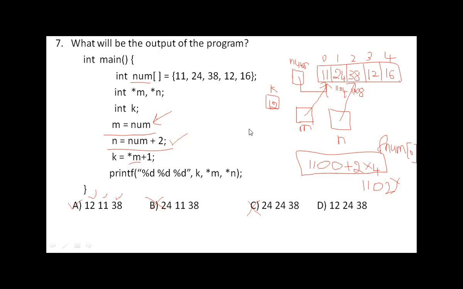Clear? Okay. So if you go with the memory diagrams, it becomes very easy. I am taking some time here, but once you practice this, within 1 minute you can draw these memory diagrams, and finally you can get the correct answer. Even if you take half a minute extra, you can confidently write the correct answer. So always go with memory diagrams for these pointers and arrays kind of questions.